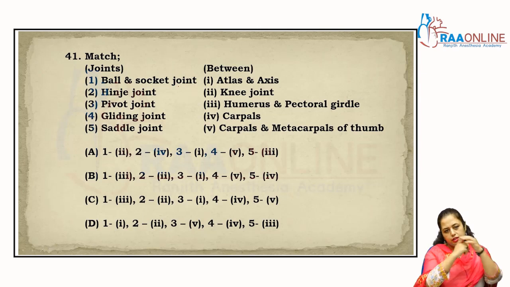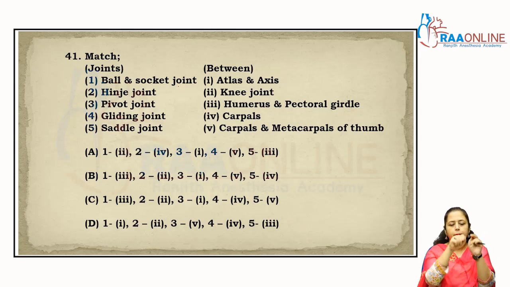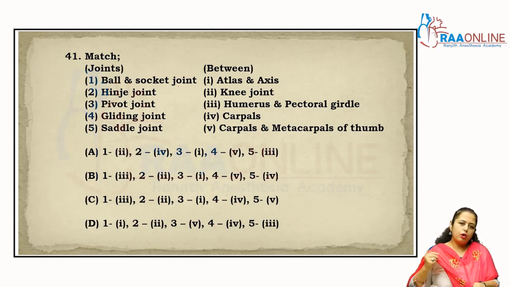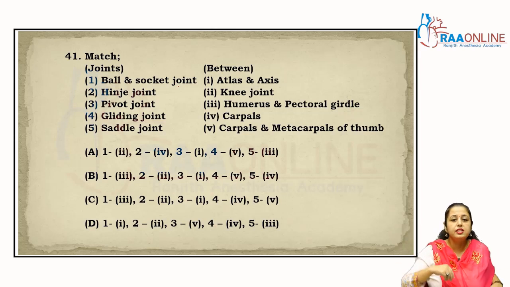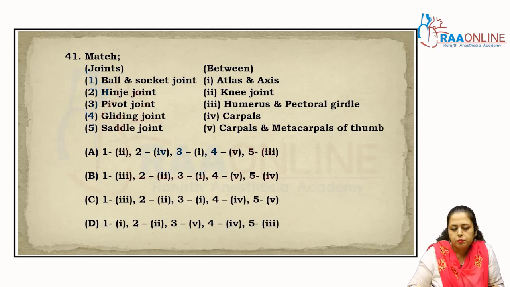Ball and socket joint forms just like a ball and a socket, right? So the movement of that kind of joint is 360 degrees, right? Ball and socket joint is present between the atlas and axis, knee joint, humerus, pectoral, carpus. So the answer 1, 3. Hinge joint, knee joint.